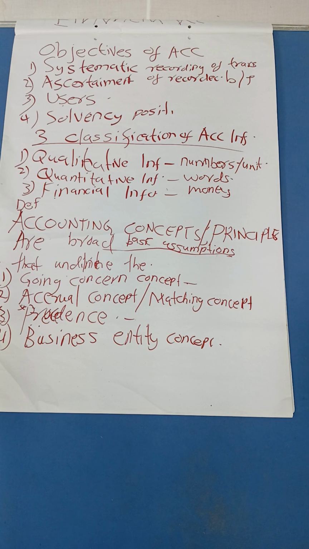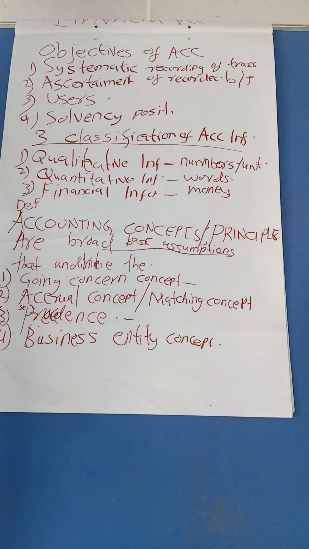You'll find someone having a shop, selling sugar or bread. In the morning you pick a bread without accounting for it, because it is your business. At the end of the trading period, you'll not get the true profit or loss.